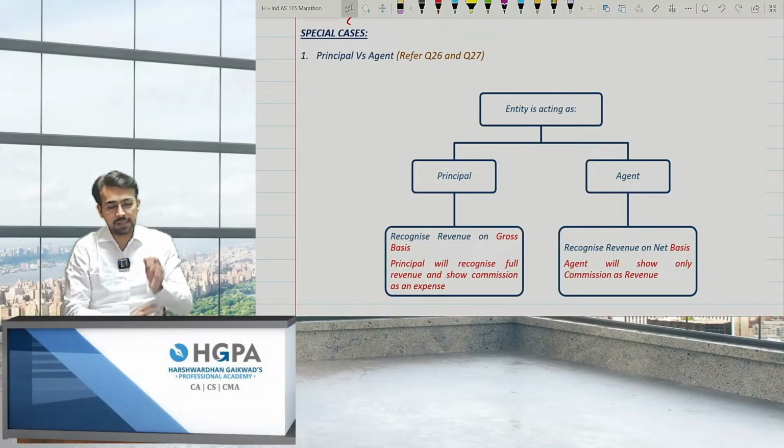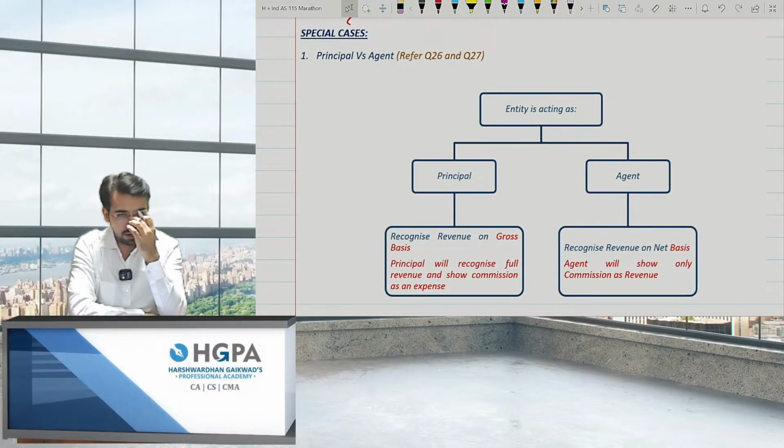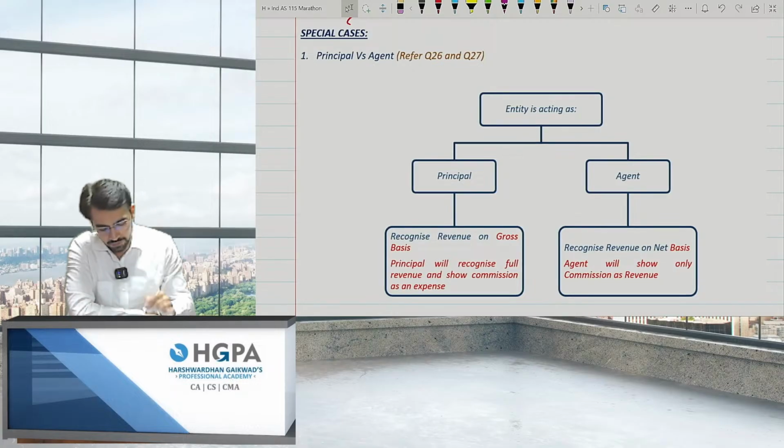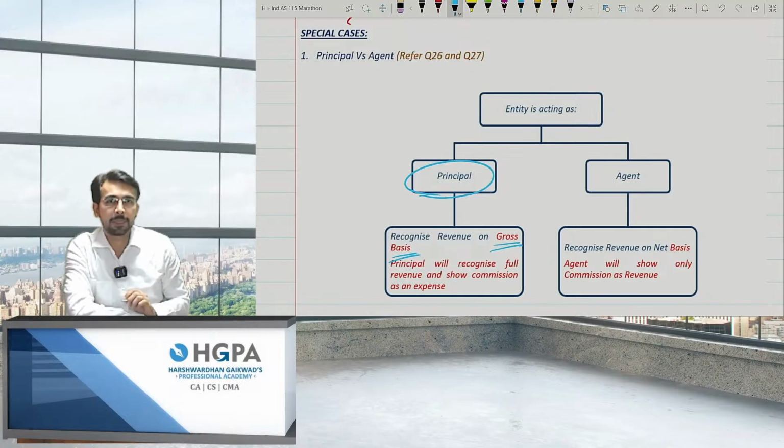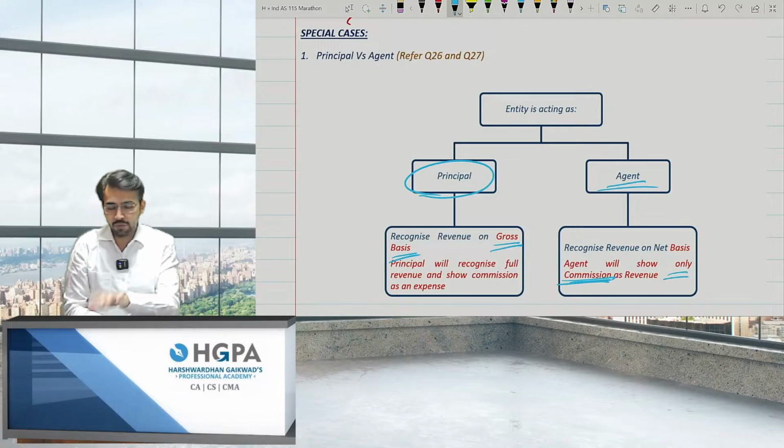What are the special cases? First is principal versus agent. Now, what we have to do is we just have to recognize who is the principal and who is agent. If I am the principal, I'll book revenue on gross basis. And if I am the agent, I'll book revenue as commission, that is on net basis, not on the gross basis.